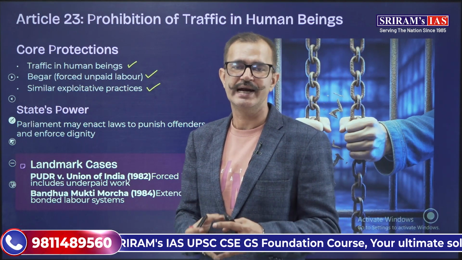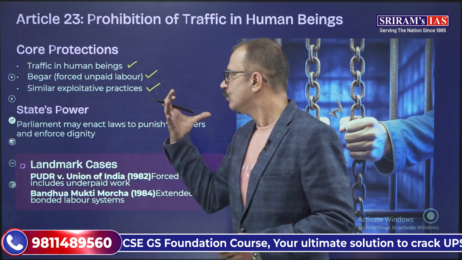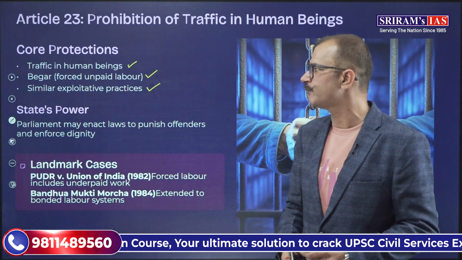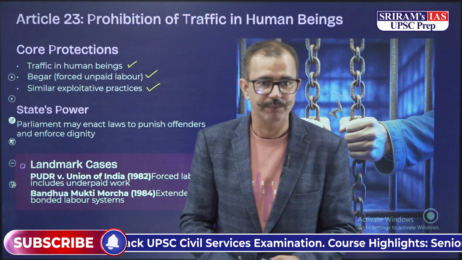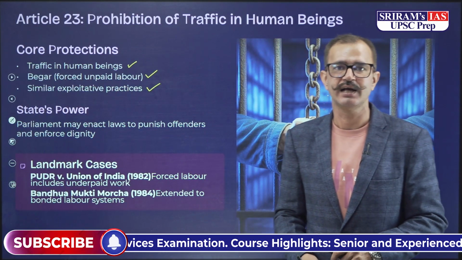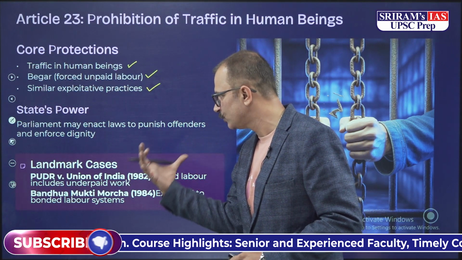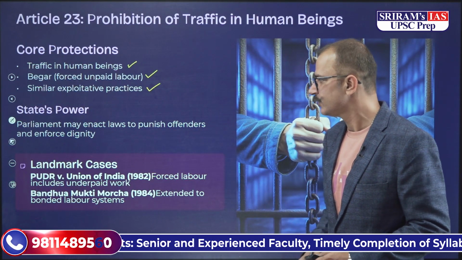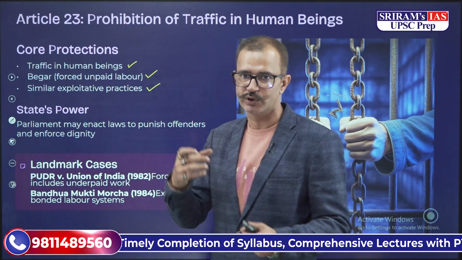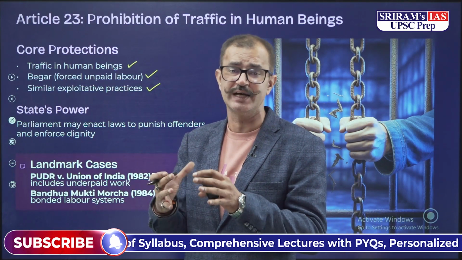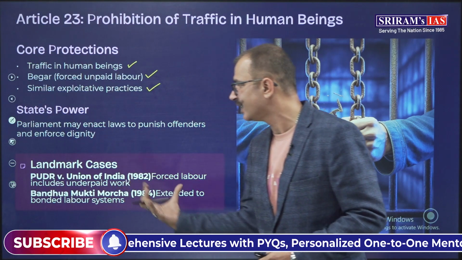Now over here, the state has the power to enact laws to punish offenders and also enforce the dignity of such individuals. There is a landmark case, PUDR versus the Union of India in 1982, where it was pronounced that forced labor also includes underpaid work.